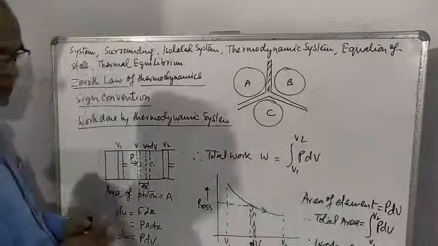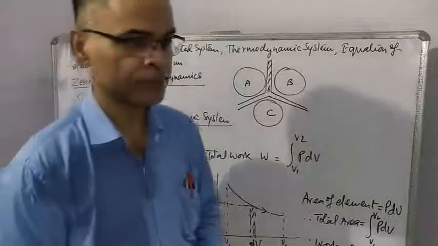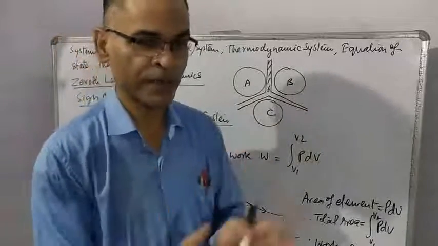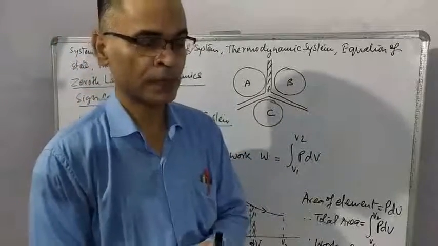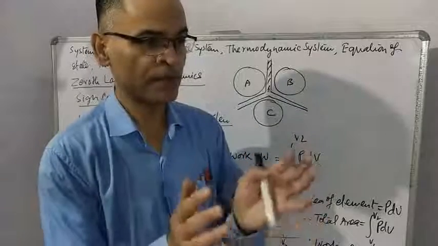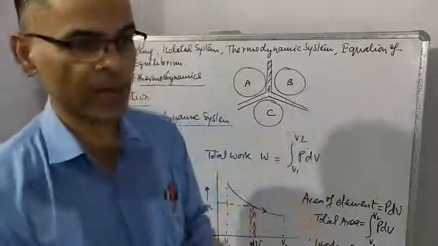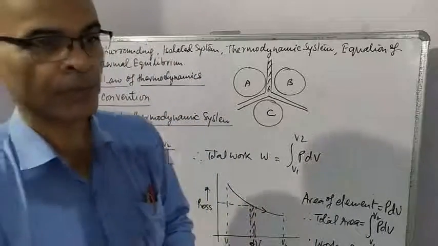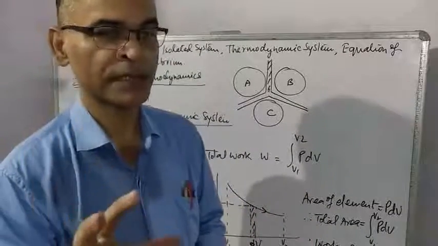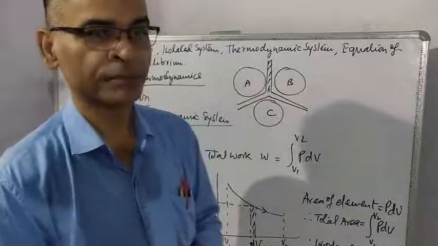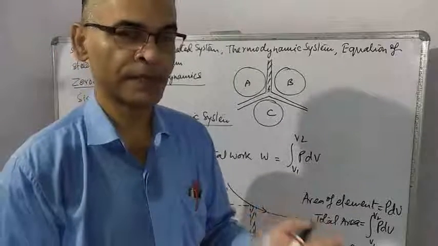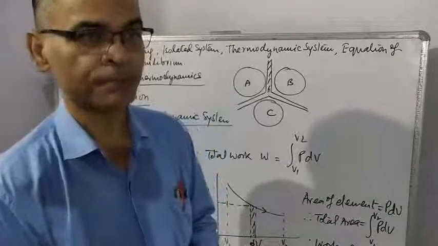First, system. System is nothing but some matter enclosed by a boundary. For example, as far as thermodynamics is concerned, some gas is filled in a cylinder. It can be considered as a system.